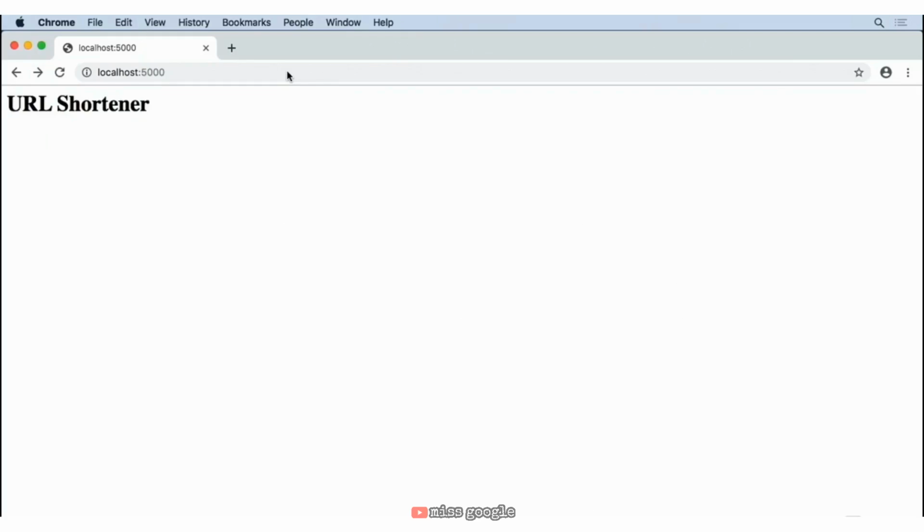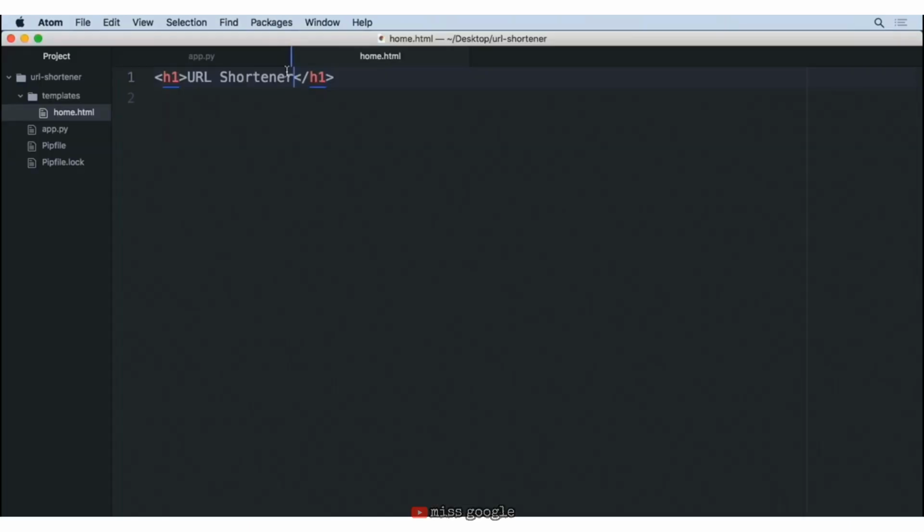And that's the whole purpose of our project: someone's going to pass in a big long URL and then a short name that they want to have for that URL so that they can quickly access it without having to remember that entire thing. So in order to create that, here inside of our home.html, we're going to be creating a form where they can input this information. So we'll create an opening form tag as well as an ending form tag.